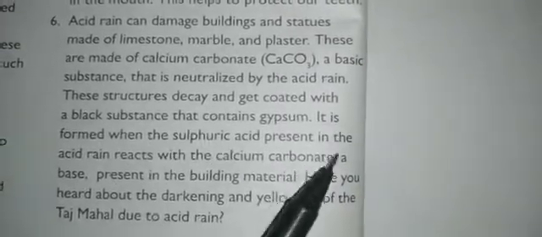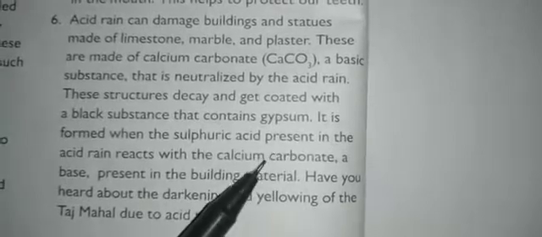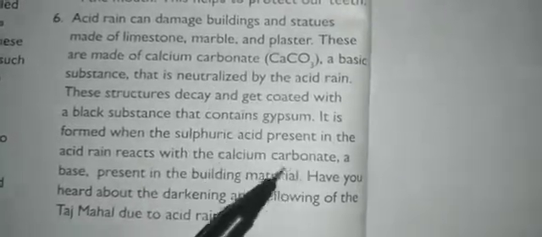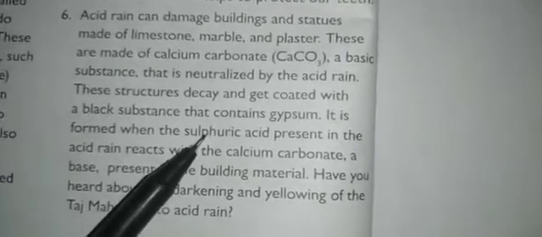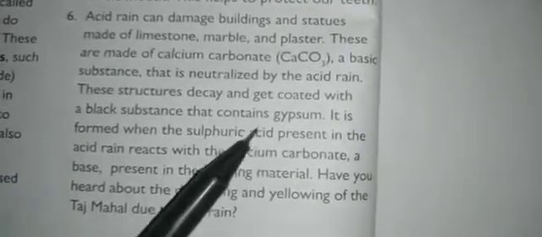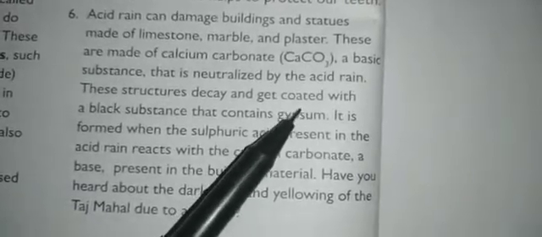So these structures decay and get coated with a black substance, that is gypsum. It is formed when the sulfuric acid present in the acid rain reacts with calcium carbonate. You know that limestone is nothing but calcium carbonate, right? When calcium carbonate reacts with sulfuric acid, it will become calcium sulfate. Calcium sulfate is nothing but gypsum.